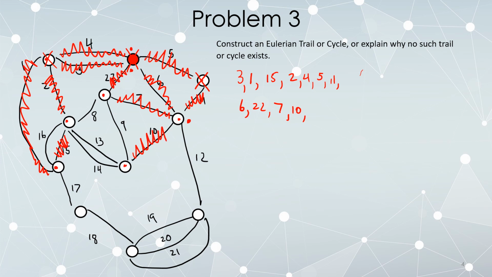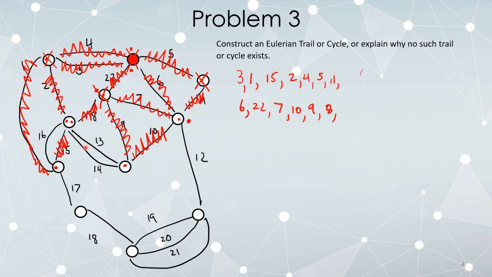Okay, now we're standing here. 13, 14, and 9. 9 is not a bridge, so let's follow it. Okay, so now we're back here. 9, great. My only option is 8, which is a bridge, but it's my only option. So we're following 8. We're standing back here. This vertex has been stranded, but all of the edges connected to it have been used, so it's not a big deal. We're standing here.